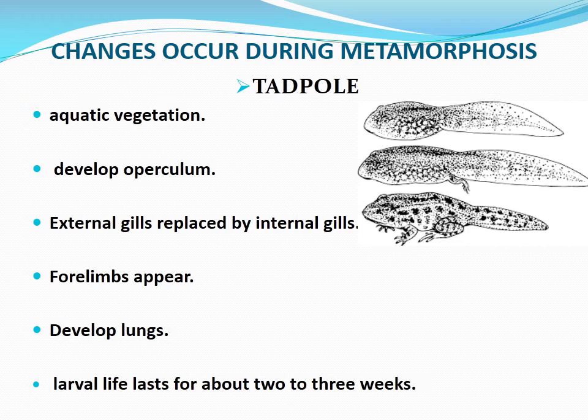They feed on aquatic vegetation and develop operculum. In this stage, external gills are replaced by internal gills. Forelimbs and lungs are developed. So this larval life lasts for about 2 to 3 weeks. So these are the major changes that occur in the larva of a frog or tadpole of a frog. The larval life lasts for 2 to 3 weeks.